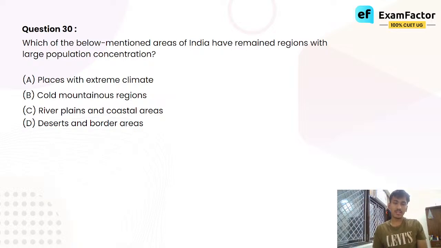Cold mountainous regions, again पहाड़ में communication facilities अच्छी नहीं है. They don't have developed networks of transport, so obvious सी बात है कि in cold mountainous regions you will not see big population. वहां पे लोग नहीं होंगे. Very obvious thing. River plains and coastal areas, deserts and border areas.